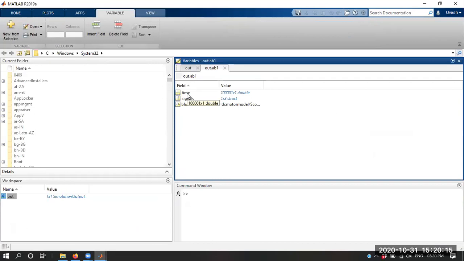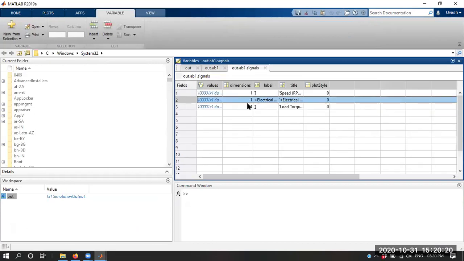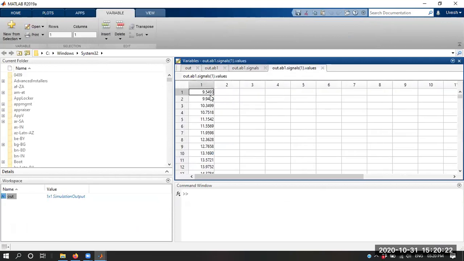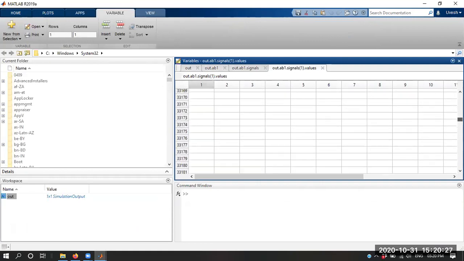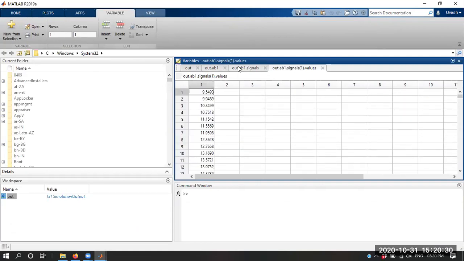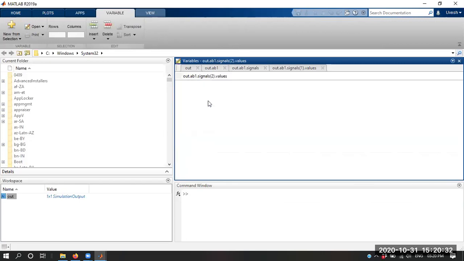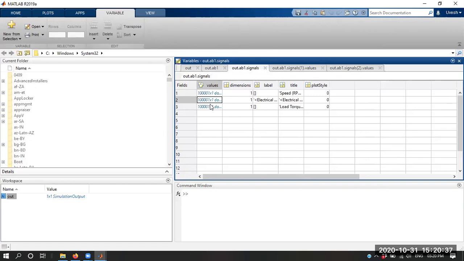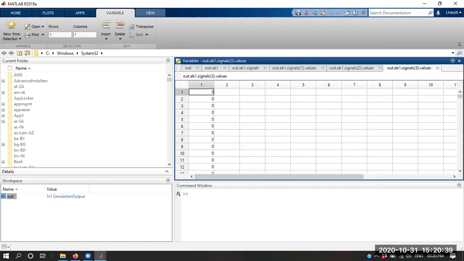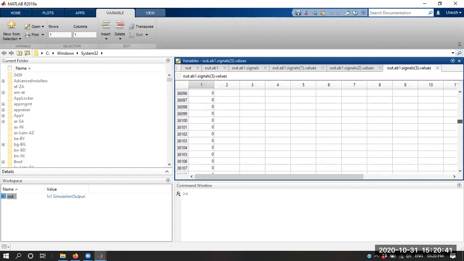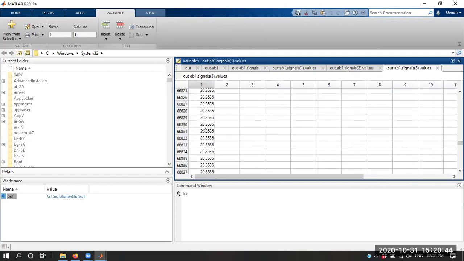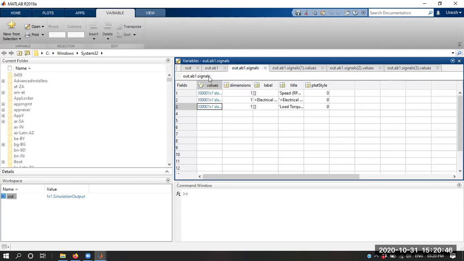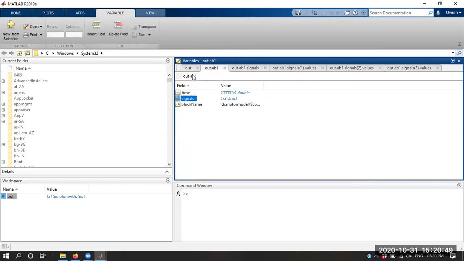Okay, AB1, and you can see over here there are signals. So 3 signals are there. This is signal 1, and signal 1 is all about the speed. So this is the data of the speed. Another signal is of electromagnetic torque, which is produced by the motor. And the third signal is for load torque. Initially it was 0, and then we are increasing it to 20. So 3 signals are there in this particular AB1 variable.